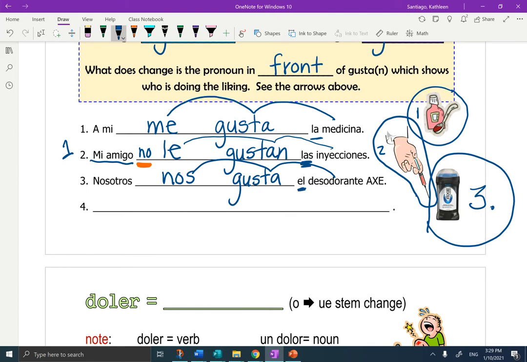Now for number 4, I want you to come up with your own gusta, gustan sentence. It doesn't have to be about health and welfare. If you need to pause the video to complete that one sentence, please do.